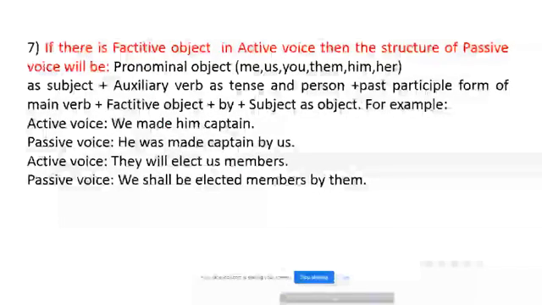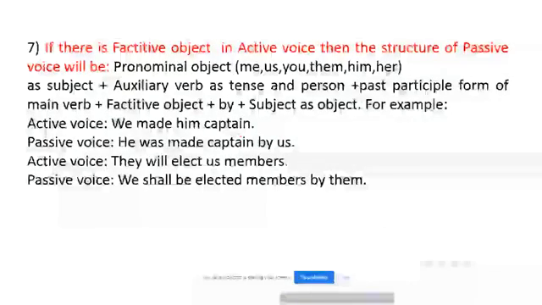Make is a factitive verb. Elect is a factitive verb. Select, call, nominate, name are examples of factitive verbs. Then I am telling it again.